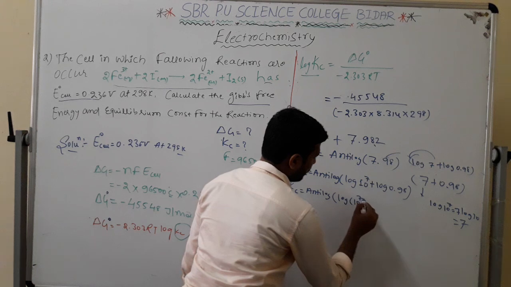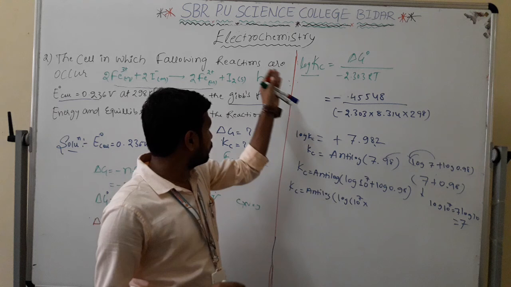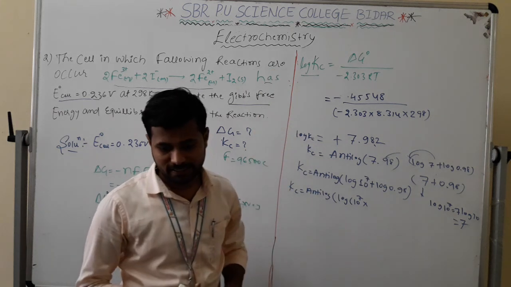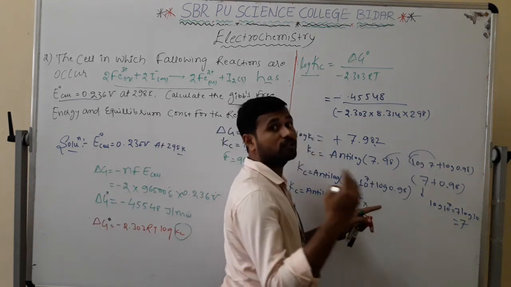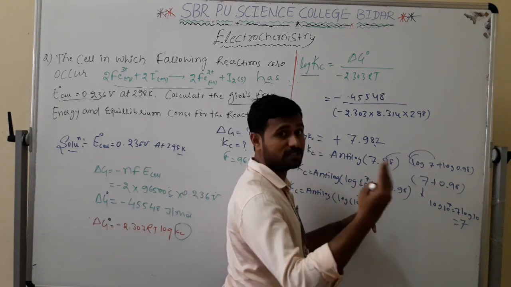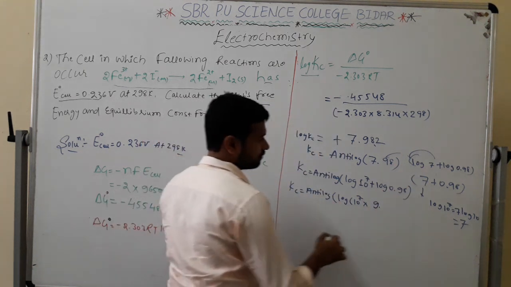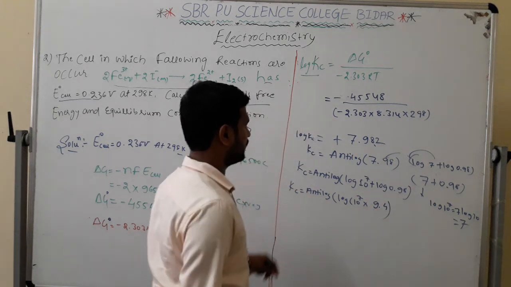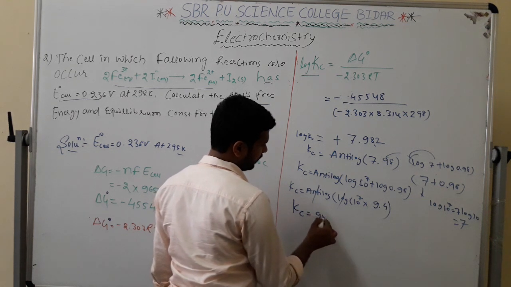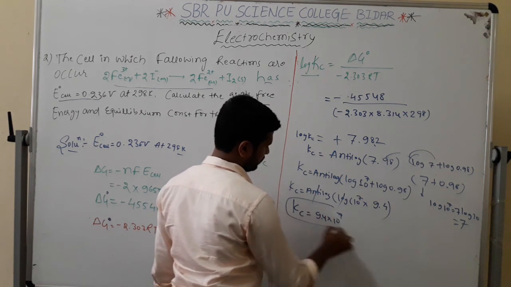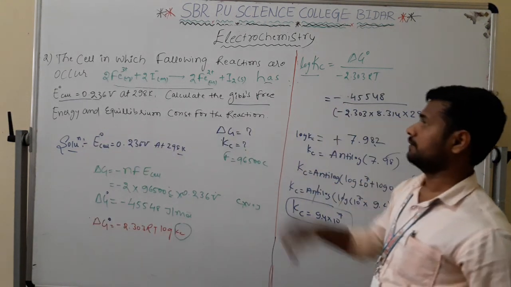Log of 10 to the power 7 into 0.98. I have given one table, a special table. Where does 0.98 come, son? Log 9, okay, 0.9 means 9 point something, not much further ahead, but I can write 9.4. The value is 9.4. Now this anti-log and log get cancelled. Kc value is 9.4 into 10 to the power of 7. This is the value of the equilibrium constant.